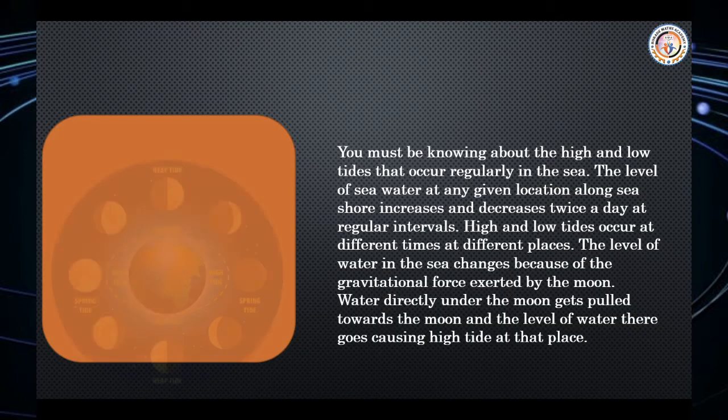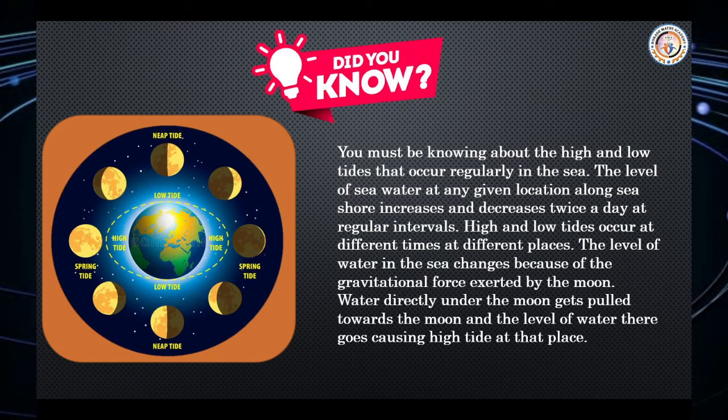Did you know? You must have known about the high and low tides that occur regularly in the sea. The level of sea water at any given location along the seashore increases and decreases twice a day at regular intervals. High and low tides occur at different times at different places. The level of water in the sea changes because of the gravitational force.